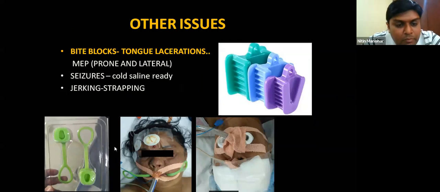This is a silicone bite block which I was lucky to get, and it was very, very effective. So this is currently not available in India. And I think some work is going on in manufacturing of this. We might be able to get a good bite block in the future. Alternatively, you can look on Amazon for dental bite blocks. These are available at very cheap prices. They come in various sizes. You can use them also as bite blocks. This material is a little hard though, but it is very effective in protecting the tongue. We have used it a lot in our center also.